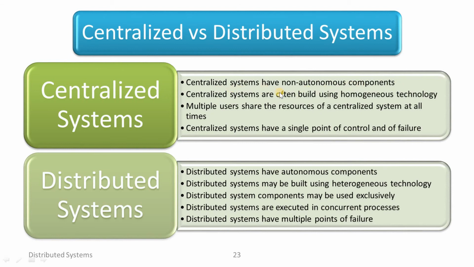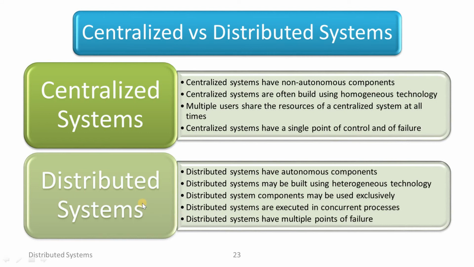It is often built using homogeneous technologies. Multiple users share the resources of a centralized system at all times. The centralized system has a single point of control and of failure also.